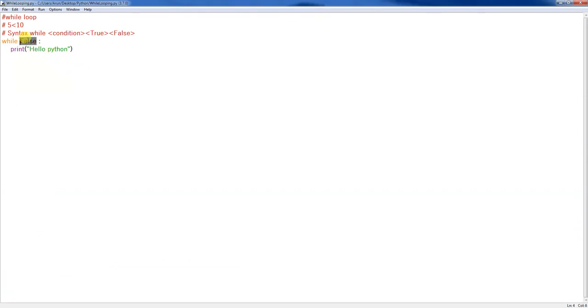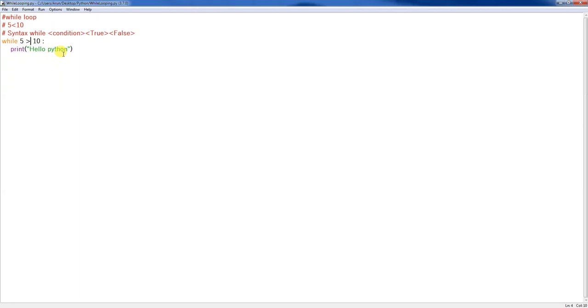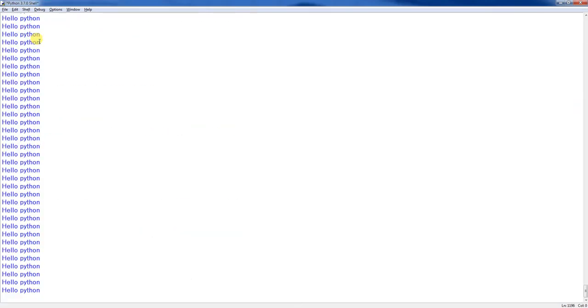Let me take a simple real-time example. For example, as I said, 5 greater than 10. Is 5 greater than 10? It becomes false, right? So what do you think, will the code execute or not? It will not execute because this is false. Let me run this. See, nothing got executed. Let me flip the condition: 5 less than 10, which is always true. See, it keeps executing hello Python and never stops.